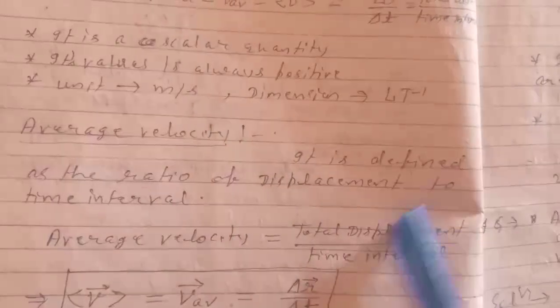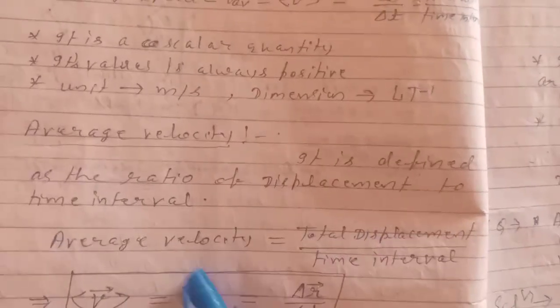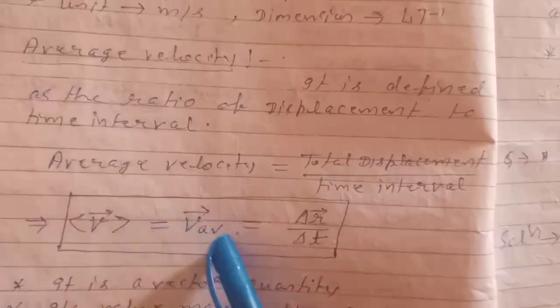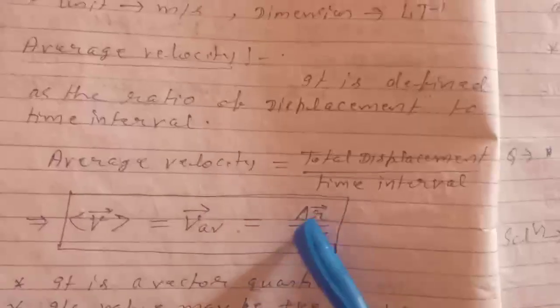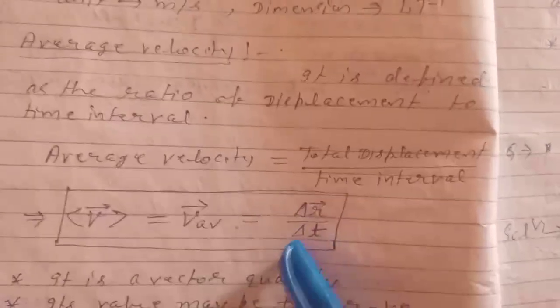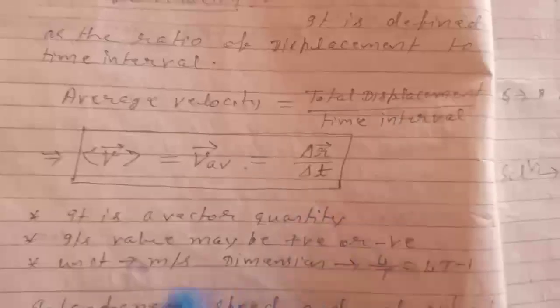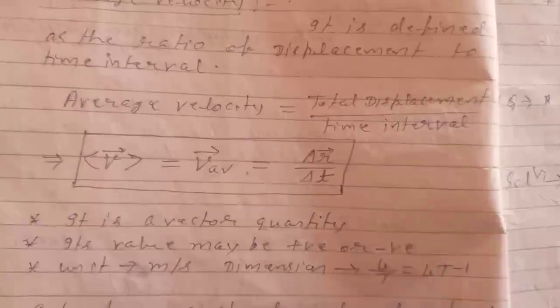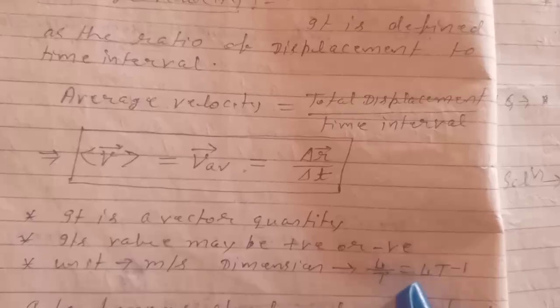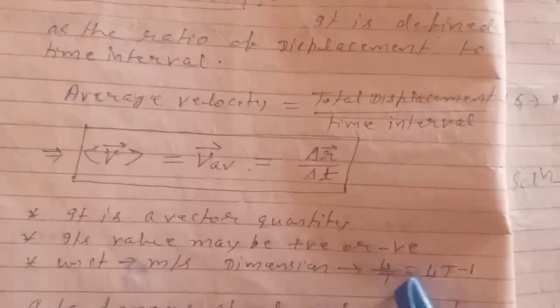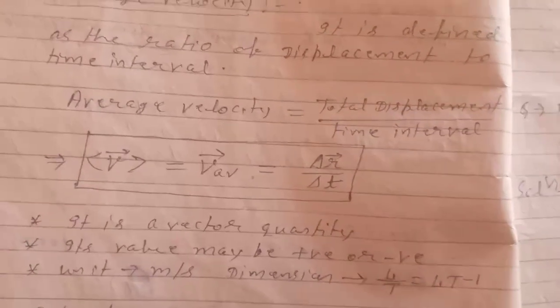Average velocity. It is defined as the ratio of displacement to the time interval, or average velocity is total displacement by time interval. It is given in vector notation as v average vector equals delta r by delta t, where delta r represents displacement and delta t the time interval. It is a vector quantity. Its value may be positive, negative, or 0. Unit meter per second. Dimensional formula LT minus 1.